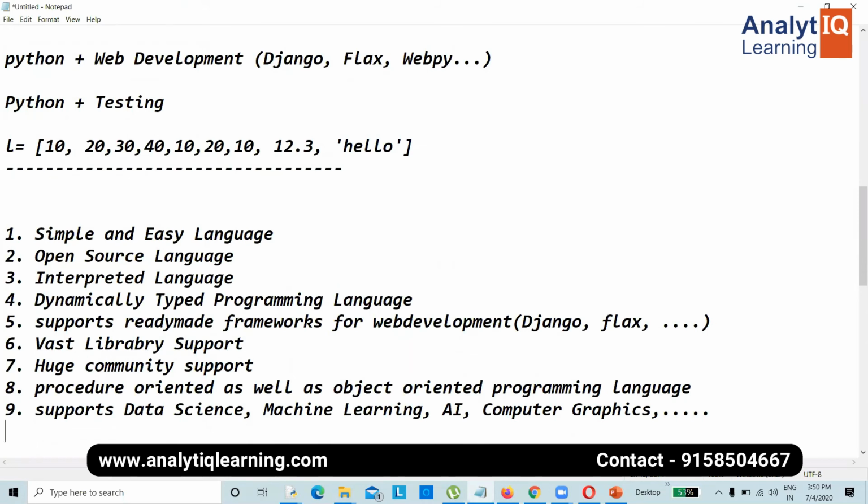These are the different features we have discussed with Python. Right? Besides this, every programming language will have its own drawbacks also.